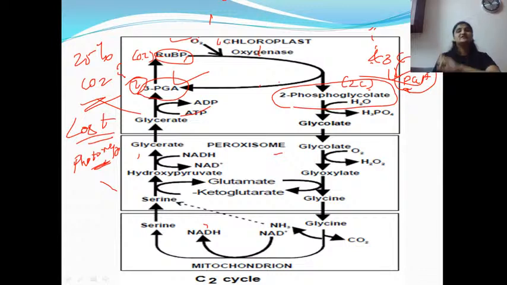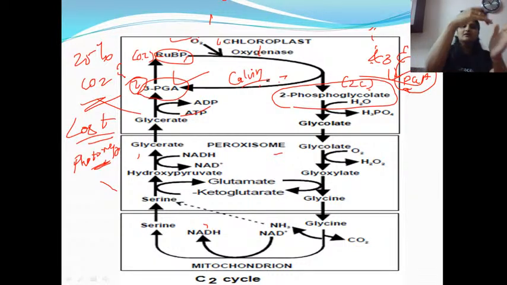So now 2 PGAs in the chloroplast can start the Calvin cycle. They are going to enter into the same Calvin cycle: 2 PGA, PGAL, synthesis of glucose, regeneration, everything the same. The only difference is that instead of CO2, O2 is fixed. Right? So 3 organelles are participating in this process. These 3 organelles are going to conserve 75% of CO2.